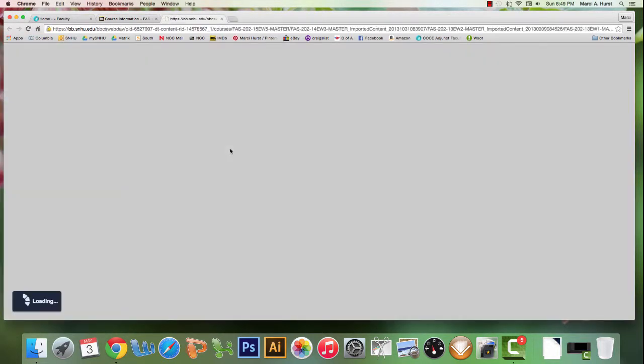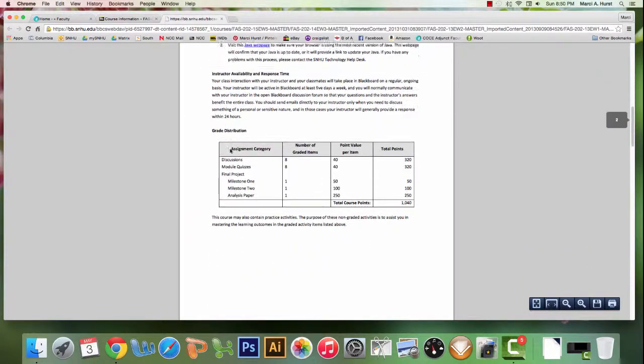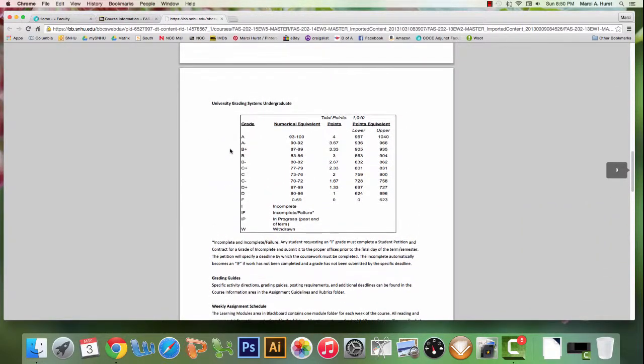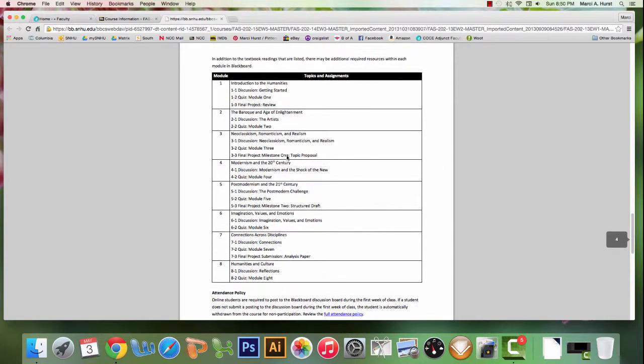which you should print out and put next to your computer because it has handy dandy information in it, including a schedule of the class. There's also your grade breakdown here as well. But this is the most important page, and I want to highlight a couple of areas for you where you're going to have extra work.